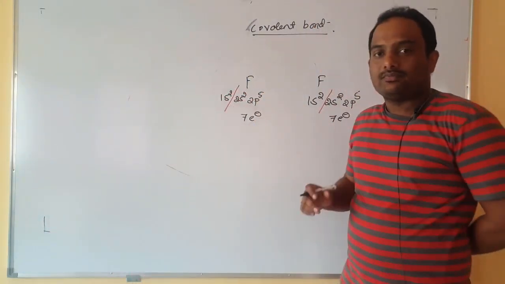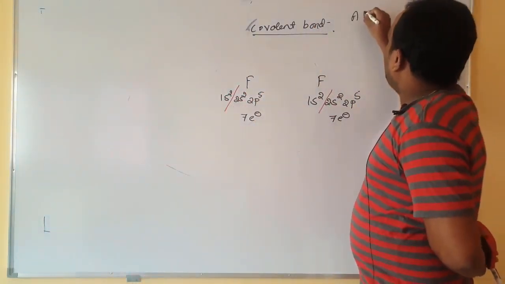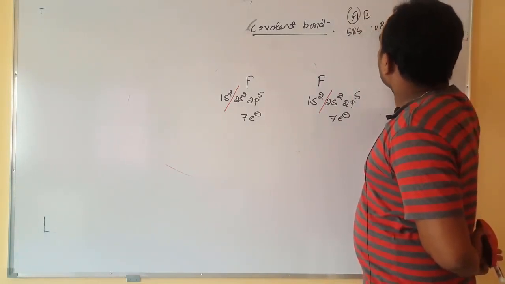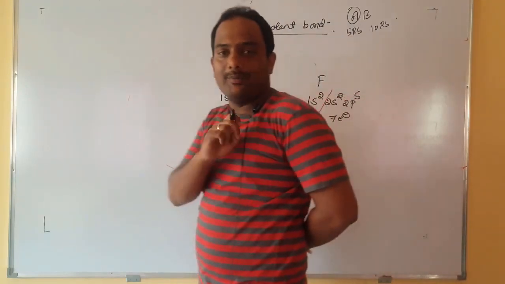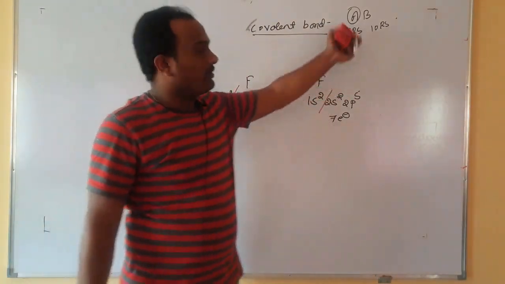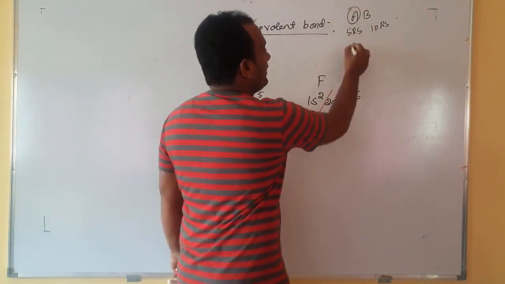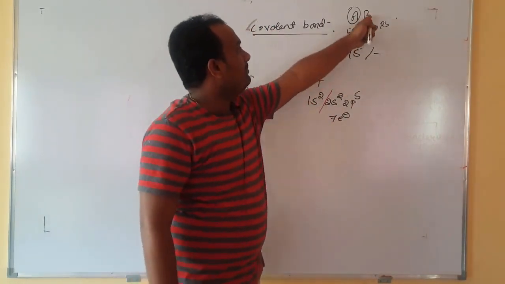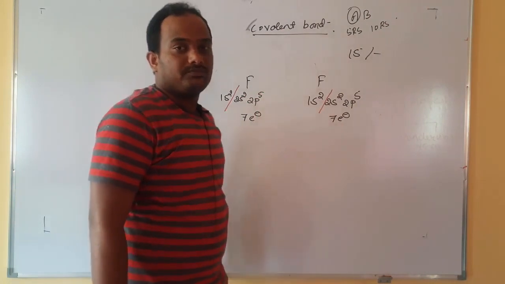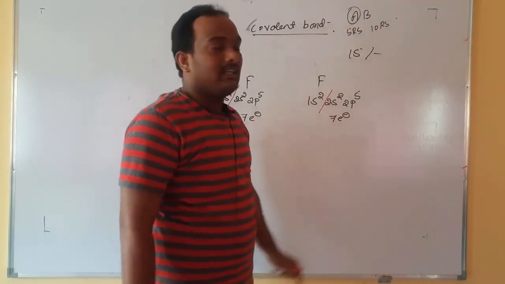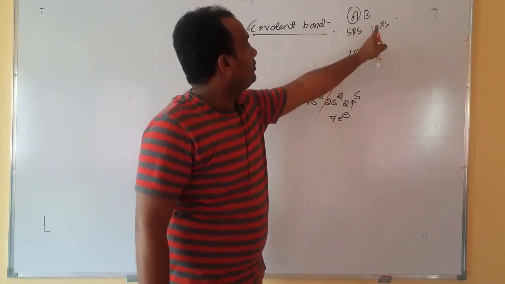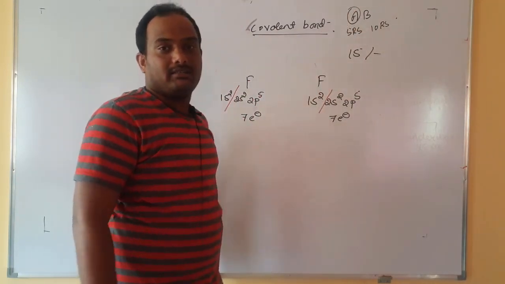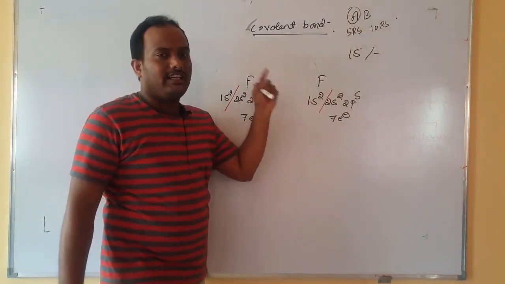Let us assume there are two friends A and B, right? A has 5 rupees, B has 10 rupees. Both want to eat gobi manchuri, they enter the restaurant. The cost of each plate of gobi manchuri is 15 rupees. But A has only 5 rupees, B has 10 rupees. What will they do? Immediately they make an agreement, they share the money, the total money now becomes 15 rupees, then they eat gobi manchuri. That is the intelligent part. Here also fluorine is very intelligent.